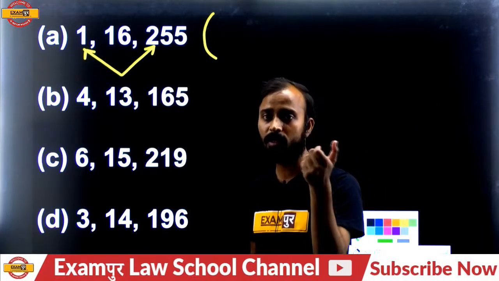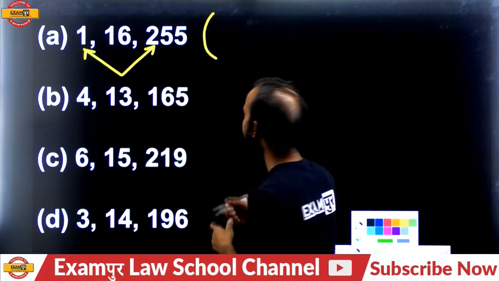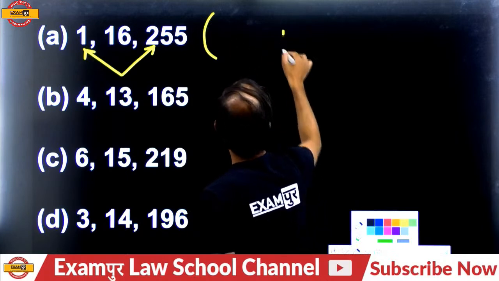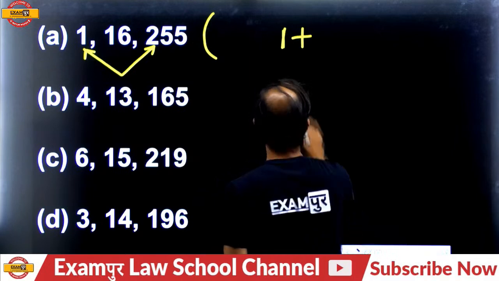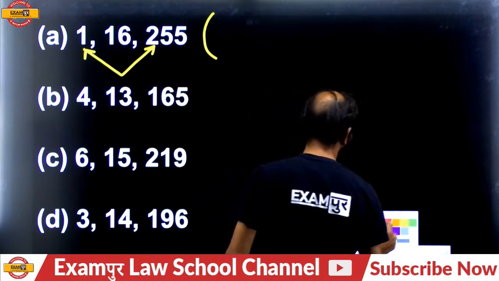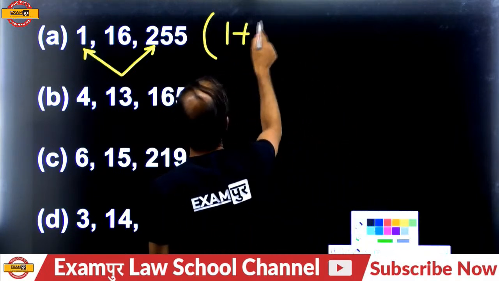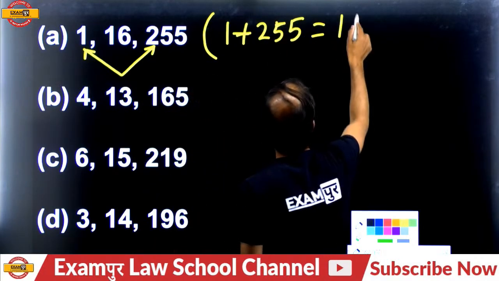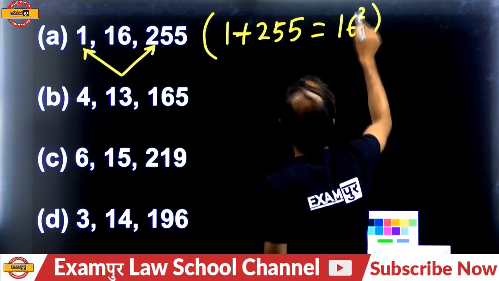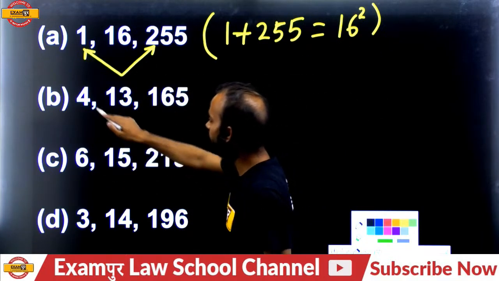So 1 plus 255 is the perfect square of the middle number.